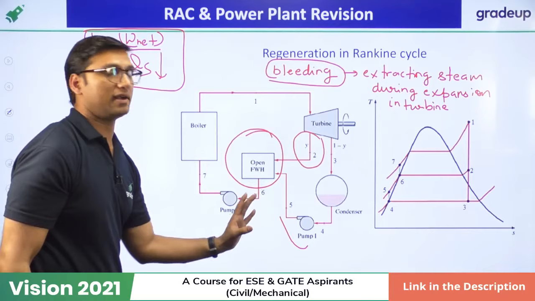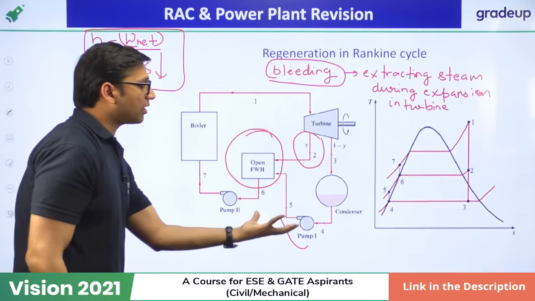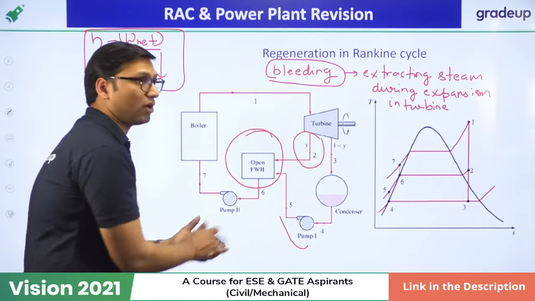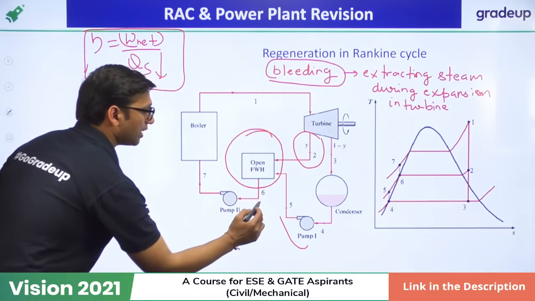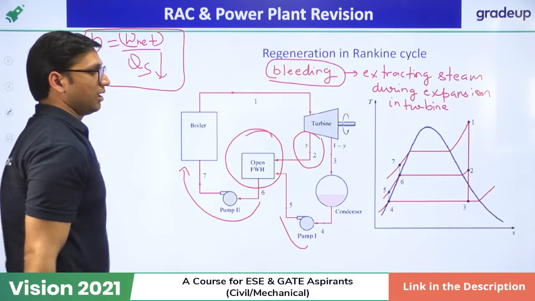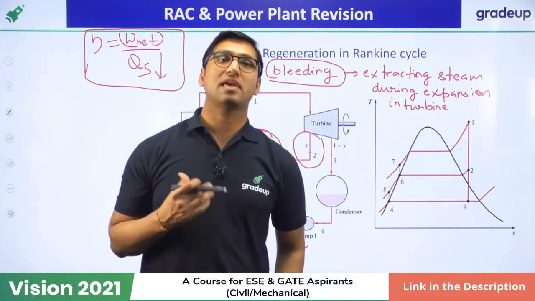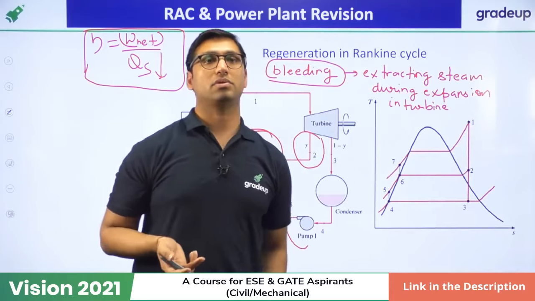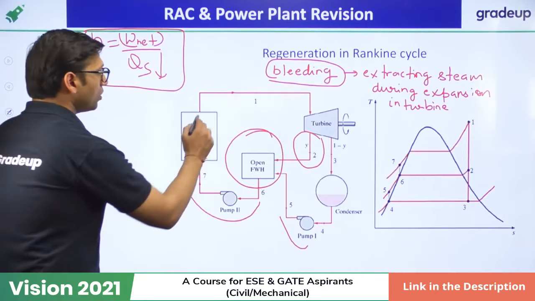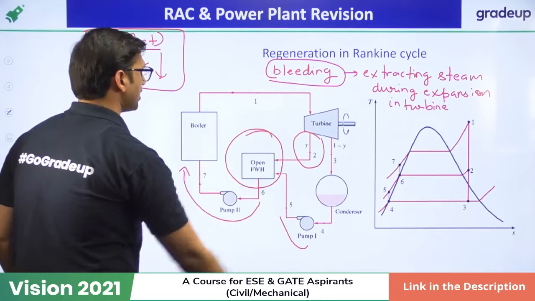The feed water from the first pump will get heated up, and the heated feed water will go into the boiler. That is how we can reduce the heat which has to be supplied in the boiler. Now this is the whole process of regeneration.